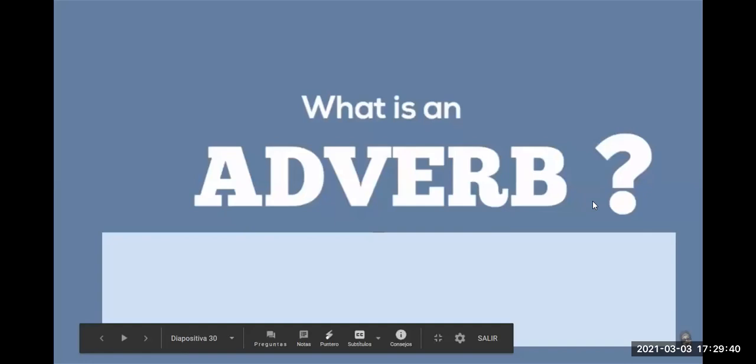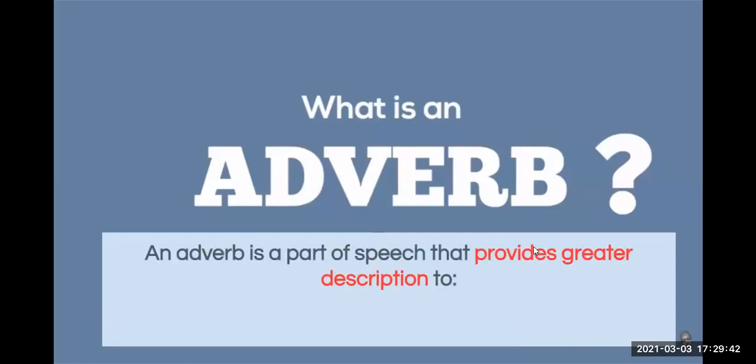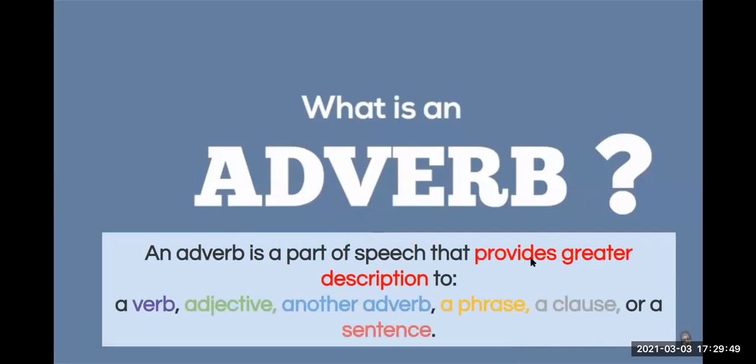Okay, so we were saying that an adverb is a word, a part of speech that provides greater description to a verb, to an adjective, another adverb, a phrase, a clause, or a sentence. So we use an adverb to describe something in a better way, okay?